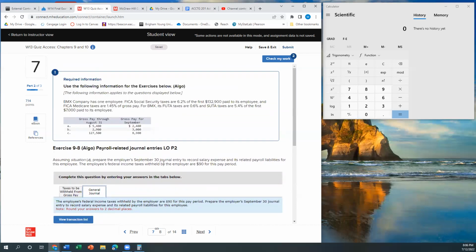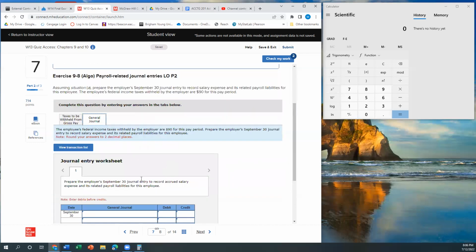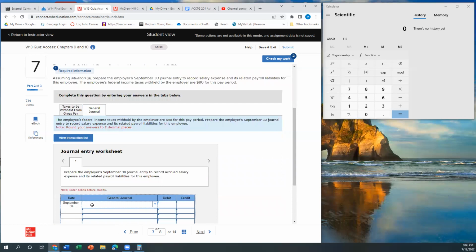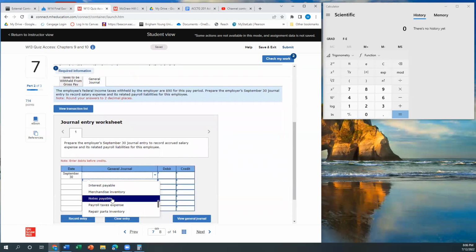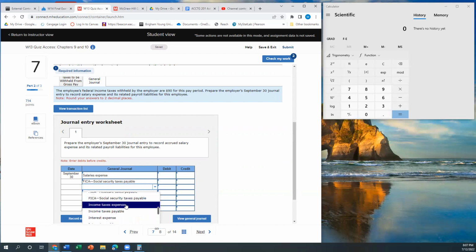So let's see, we're going to have salary expenses. We're going to have our Social Security, our Medicare, those are payables, right? We have to pay those to the government.